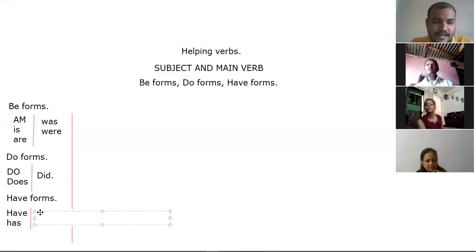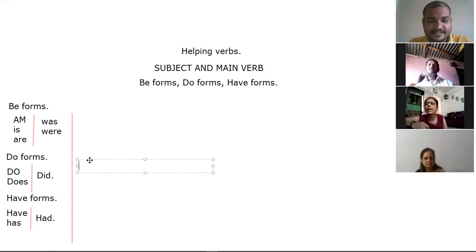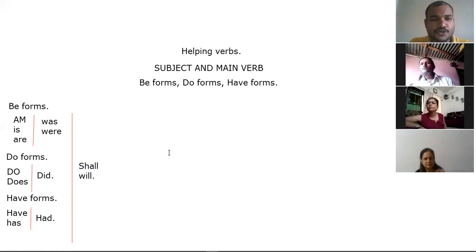So we just discussed the present tense and past tense. How about the future? Simply, shall or will. These are the helping verbs we can use in framing sentences.